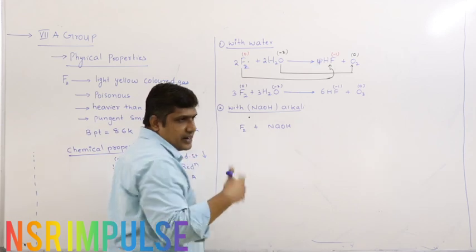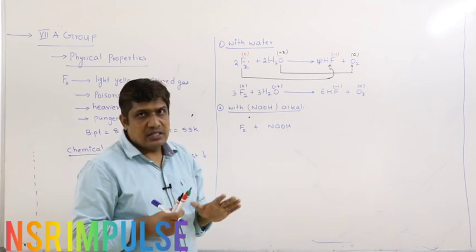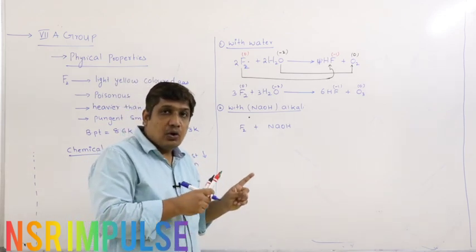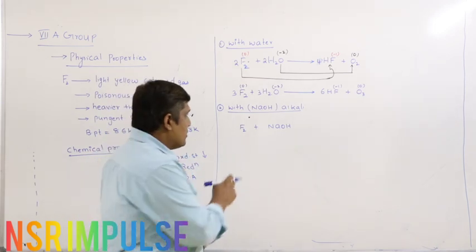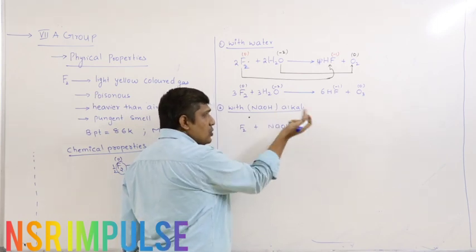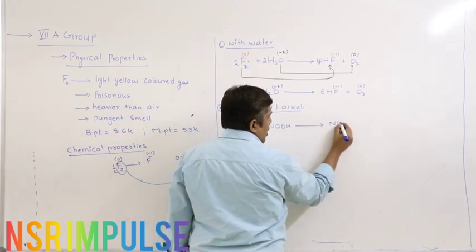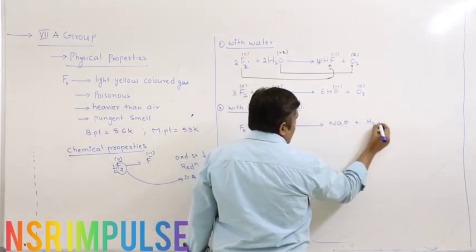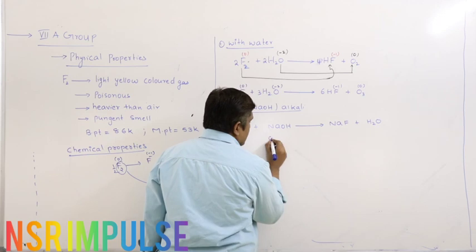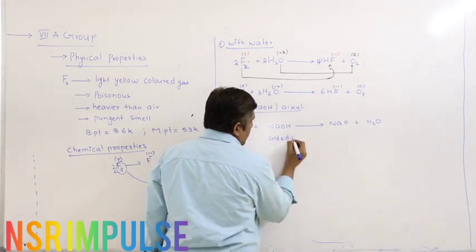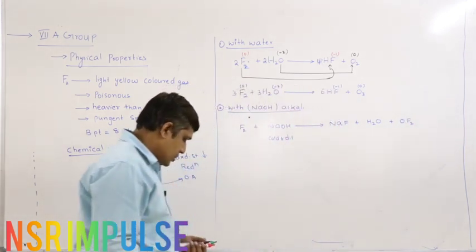Sodium already present in +1, it cannot be oxidized. Hydrogen +1, it cannot be oxidized. There is only one element that can be oxidized, that is oxygen. Oxygen is present in its lower oxidation state, that is -2. F2 is a stronger oxidizing agent than oxygen, therefore it oxidizes oxide ion to higher oxidation state. So sodium combines with fluorine to form NaF. All hydrogens can be removed as water. Right. So if it is cold and dilute, you will get OF2, oxygen fluoride. So you have to balance this reaction.